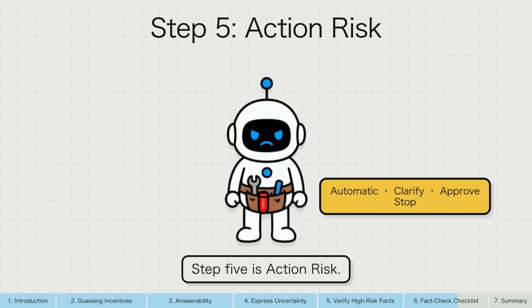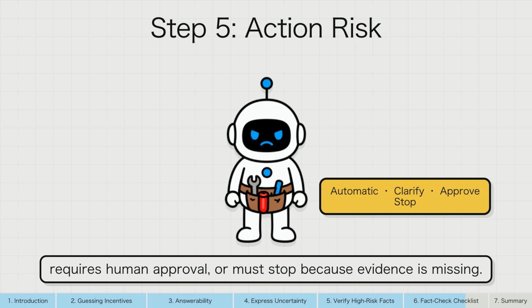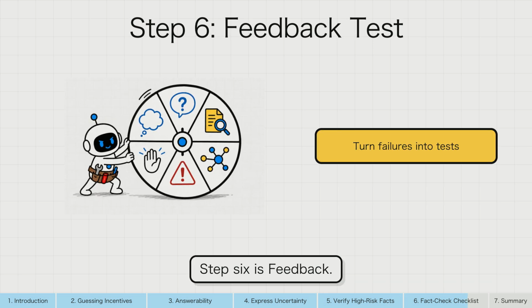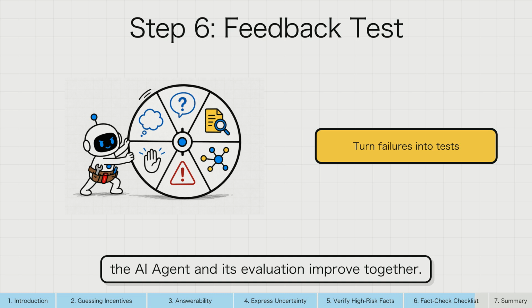Step 5 is action risk. Decide whether the result may proceed automatically, needs clarification, requires human approval, or must stop because evidence is missing. Step 6 is feedback. Save the failed claim, missing tool, or misleading score as a future test so the AI agent and its evaluation improve together.